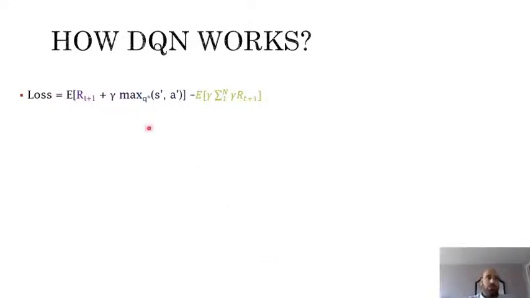So this is the loss function. As you can see here, the loss function is basically the expectation of the loss from the policy network and the expectation that we got from the experience of applying the reward on the network.